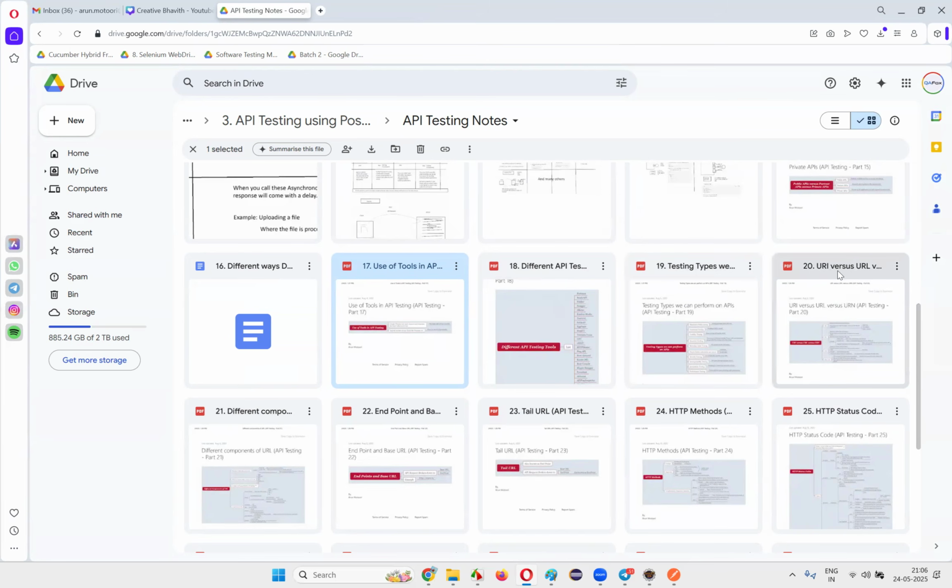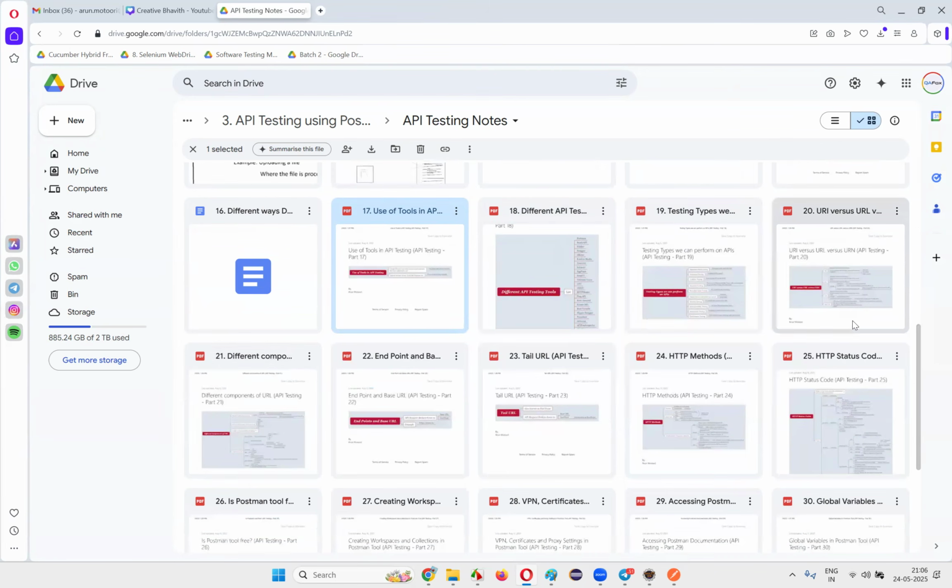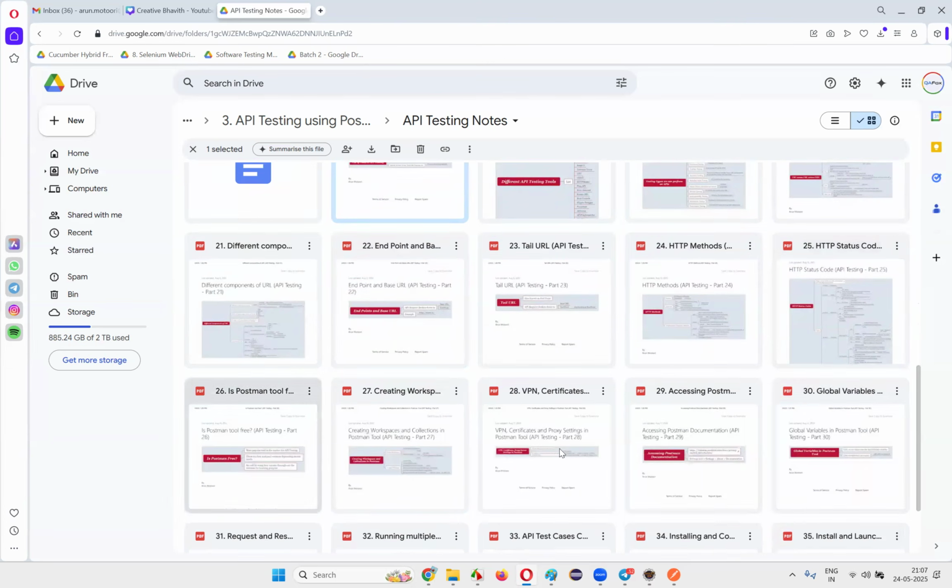What is the difference between URL and URI, all this information. Then different components. What is an endpoint and base URL? I'm going to cover that in detail here. What is tail URL? I'm going to cover that here. And then HTTP methods and HTTP status codes, one by one we are going to cover.